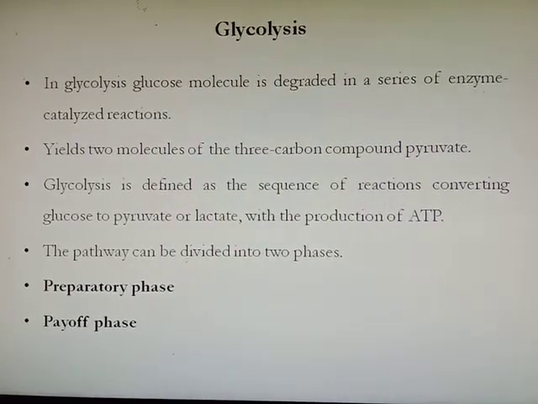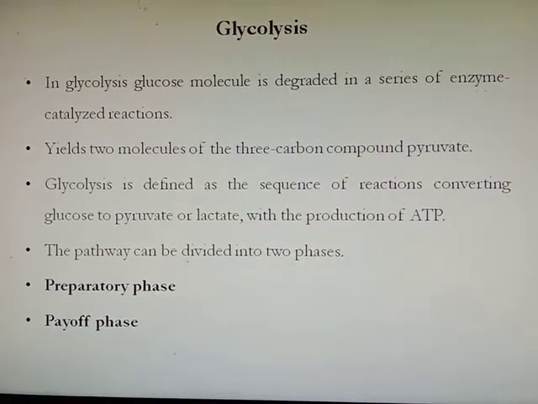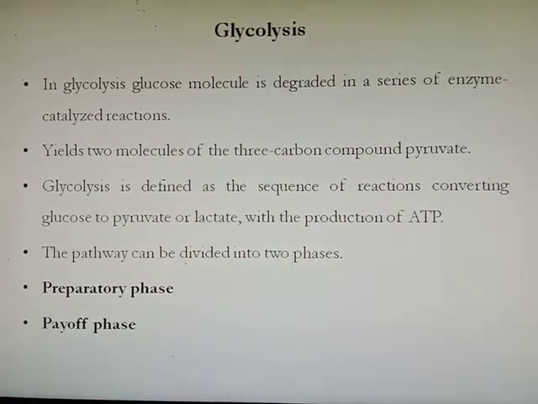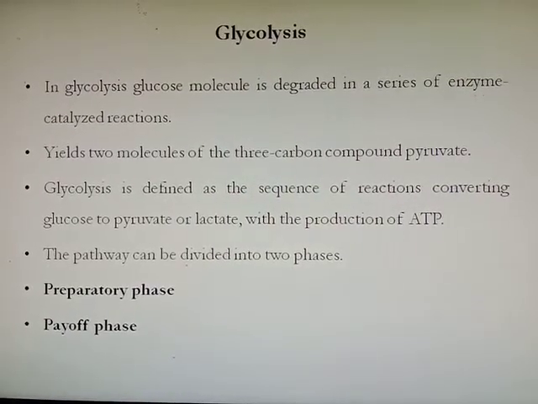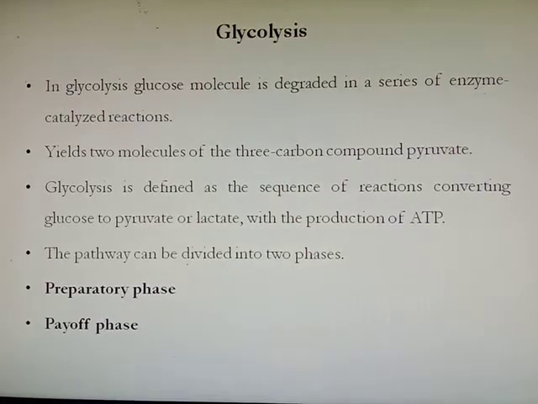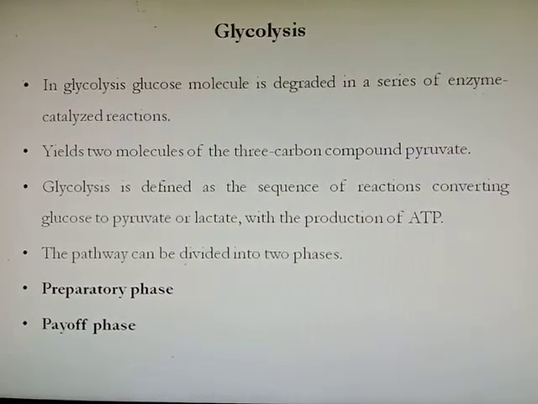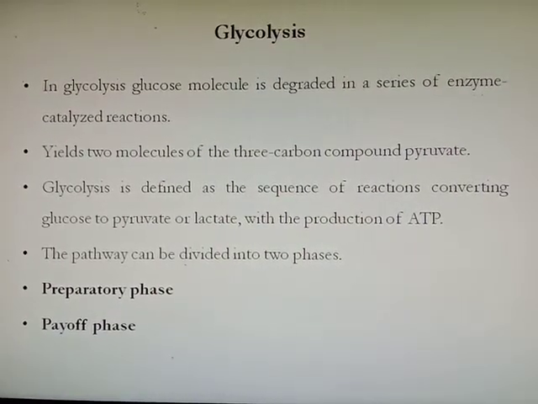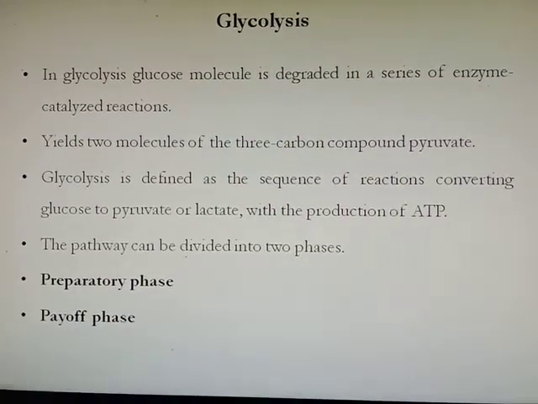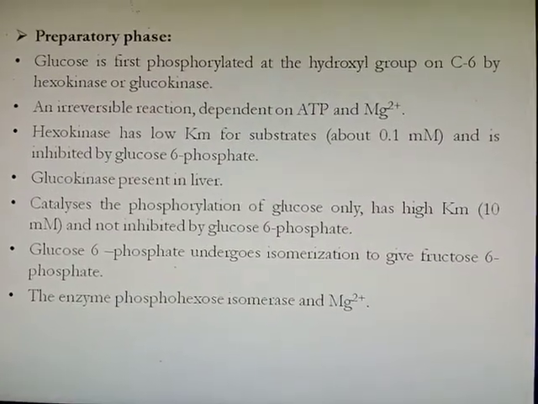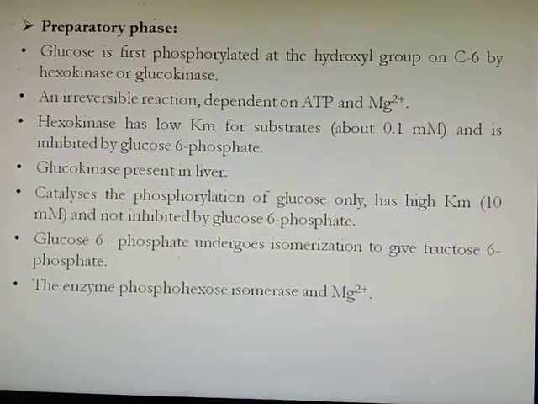This glycolysis pathway is further divided into 2 phases. First is the preparatory phase and second is the payoff phase. In the preparatory phase, energy in the form of ATP is utilized, whereas in the payoff phase, ATP is released. First we will see the preparatory phase.